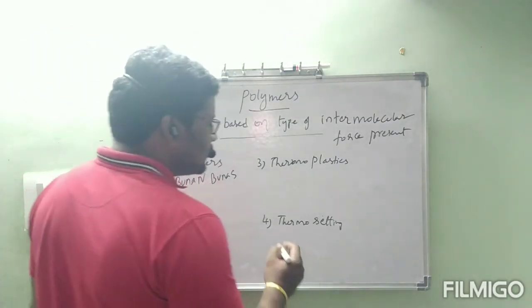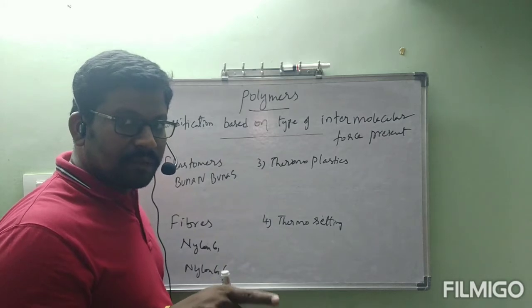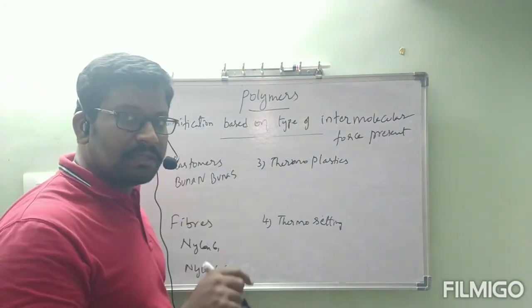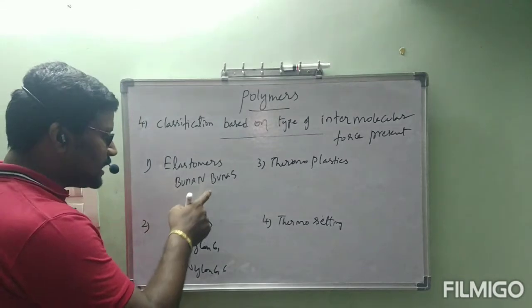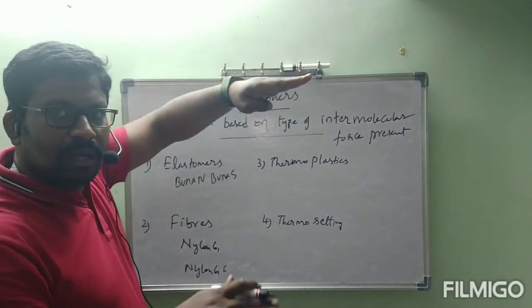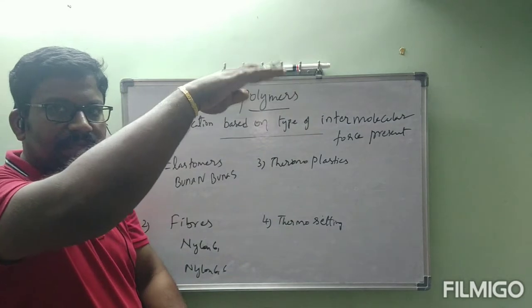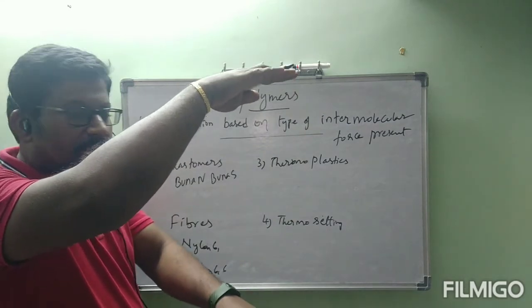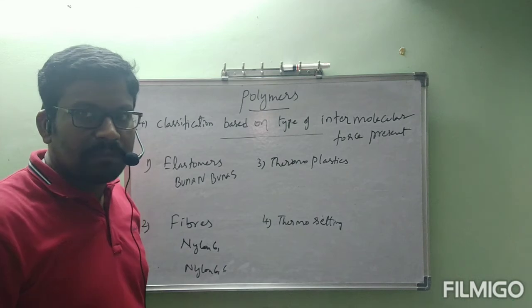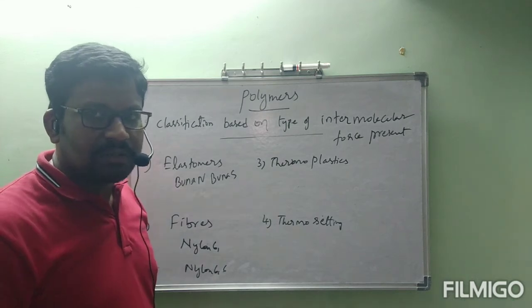In thermoplastics, the intermolecular forces present are in between the intermolecular forces of elastomers and fibers. In elastomers they are somewhat weak, in fibers somewhat strong. In between them, moderate intermolecular forces are present in thermoplastics.